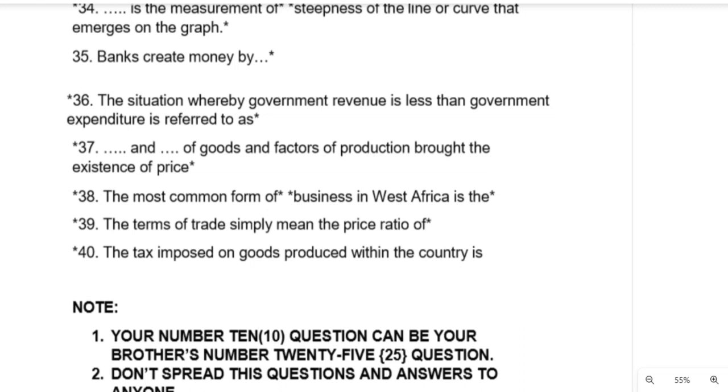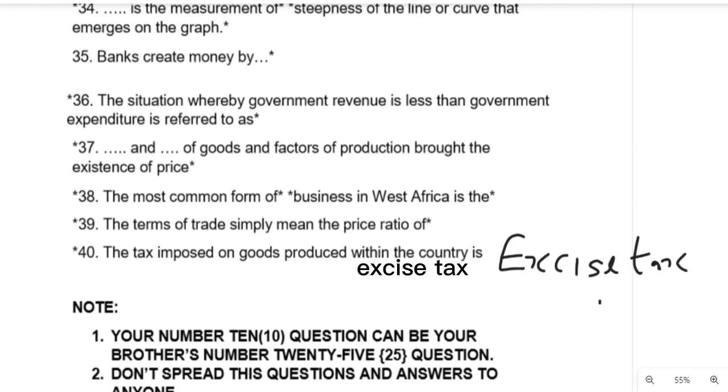Question number 40 says the tax imposed on goods produced within the country. What's the name of this tax? We call it the excise tax. And what is the excise tax? It is a tax that is imposed on goods that are produced within the country.